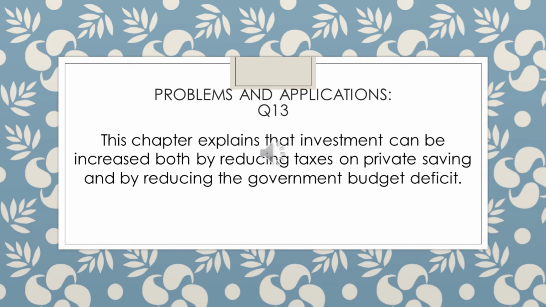I'm Chloe. For problems and applications, question 13. This chapter explains that investment can be increased both by reducing taxes on private saving and by reducing the government budget deficit.